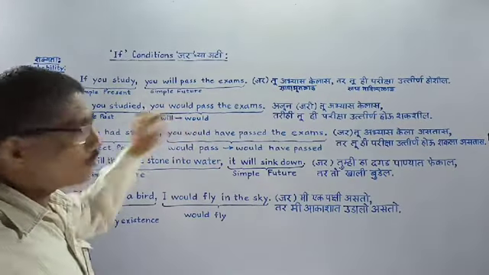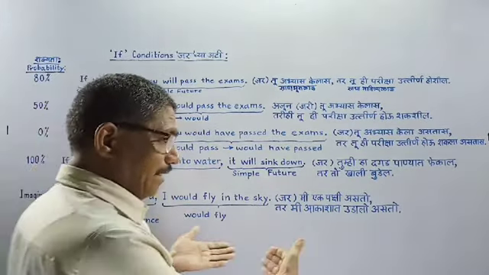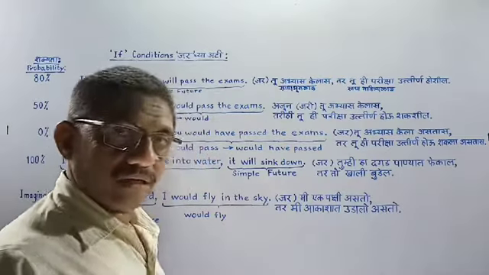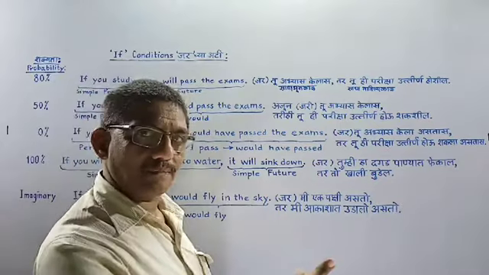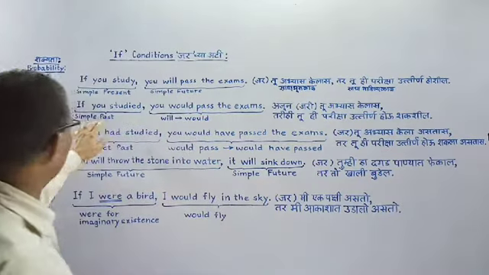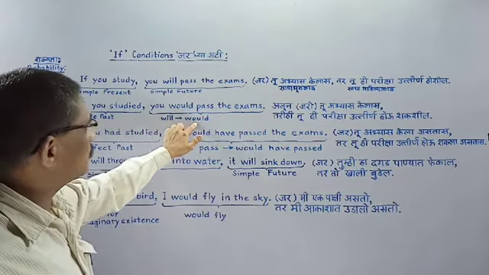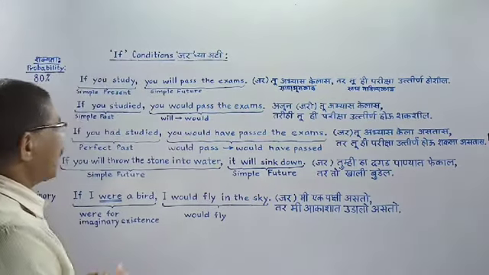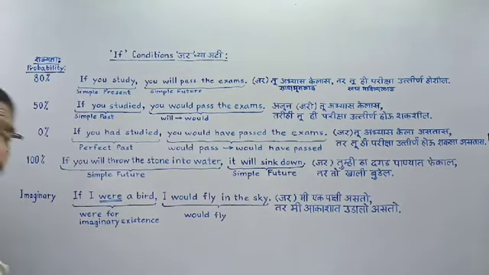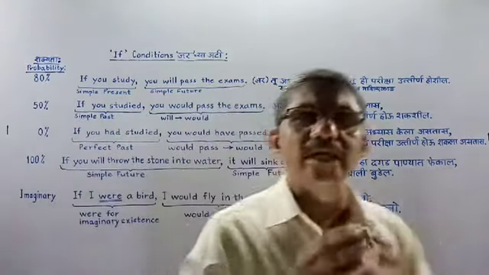Will converted into would means we came a step back in past. We came a step back in past tense. So simple past, and will converted into would.